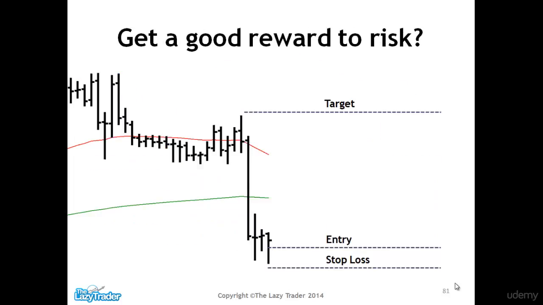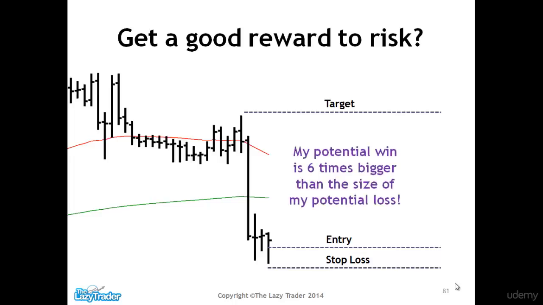Simple. So how do we get a good reward to risk? Let's have a look at this. We have what is known as a bullish pin bar reversal here, based on one of the strategies which we teach in the members area, and we have our entry halfway down this bar, and our stop loss below the low minus spread minus a few pips.